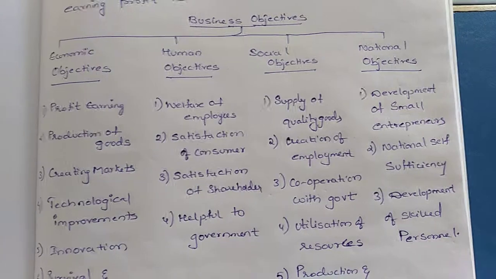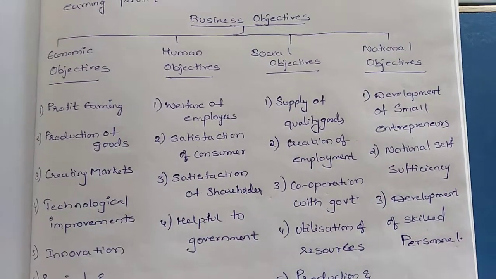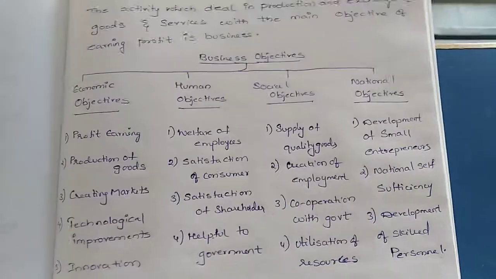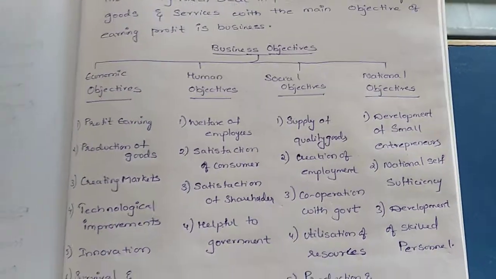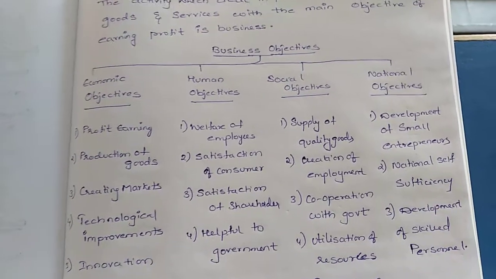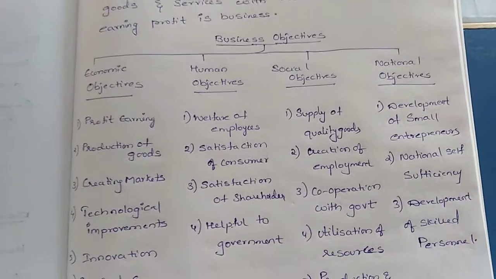Okay, next, satisfaction of consumers. How will the consumers be satisfied? The goods should be nice, the quality of goods should be good, and the cost also should be reasonable. Then the consumers will be satisfied.